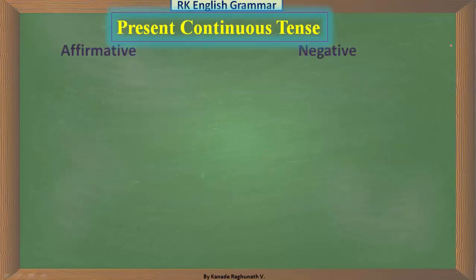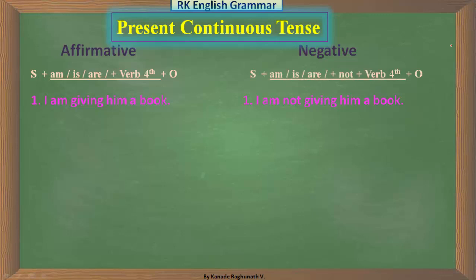Another thing we are going to learn is the affirmative sentence and negative sentence in present continuous tense. Look at the examples. I am giving him a book. Here is the affirmative sentence, and the negative sentence is: I am not giving him a book. Here we use not between am and giving, meaning between the helping verb and the fourth form of the main verb. The structure of the affirmative sentence is subject plus am/is/are plus verb fourth plus object, and in the negative, subject plus am/is/are plus not plus verb fourth plus object.